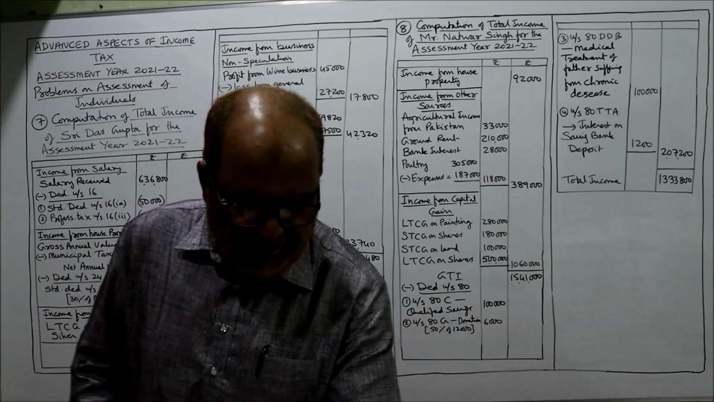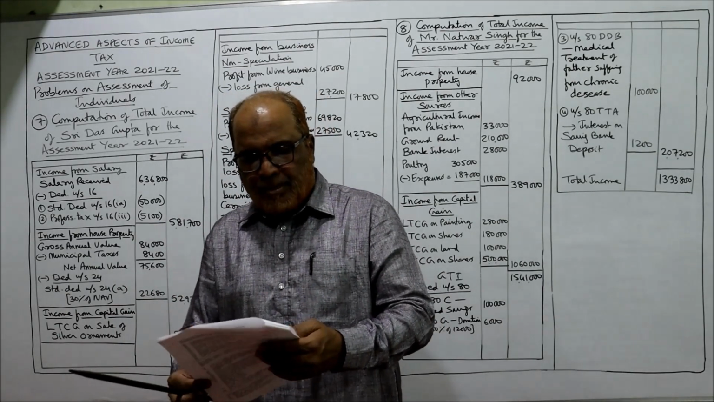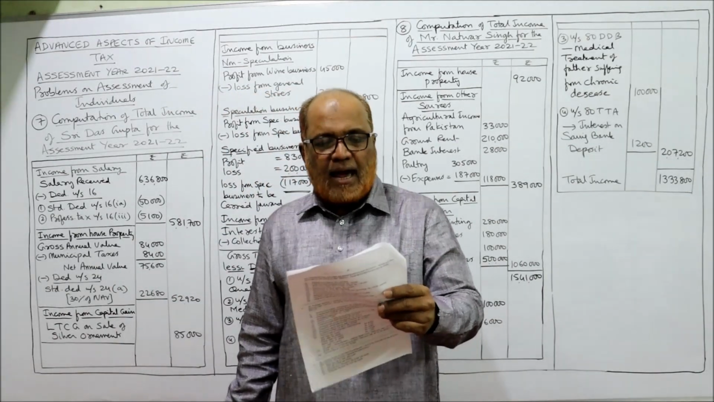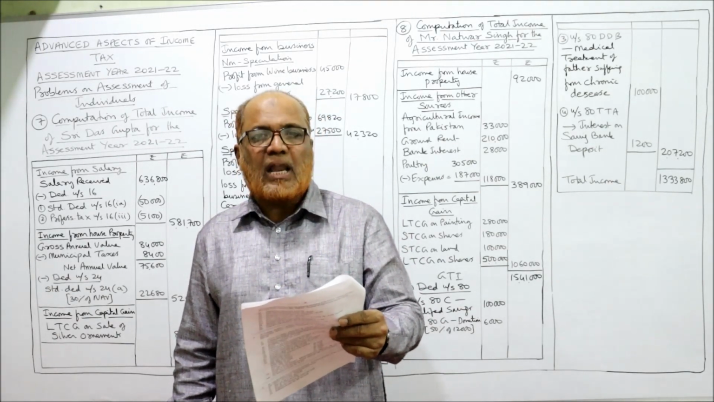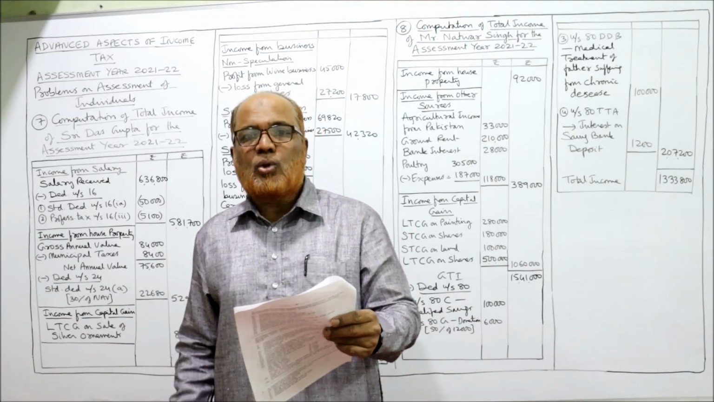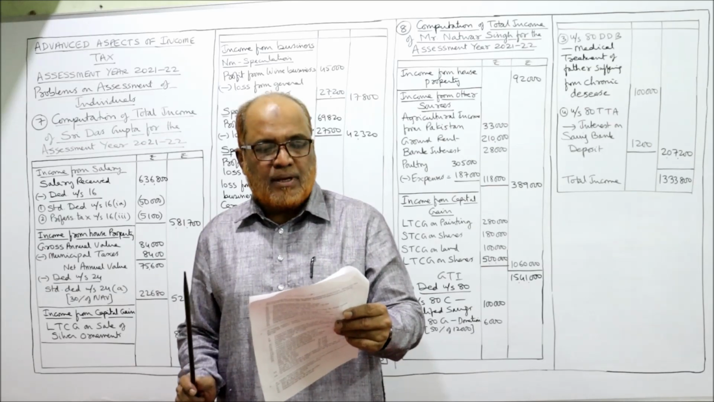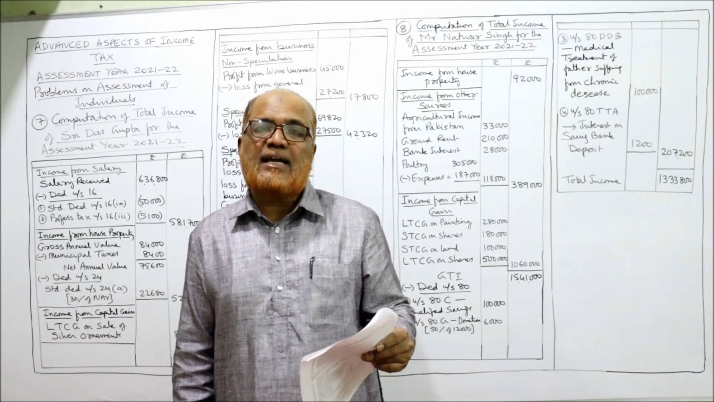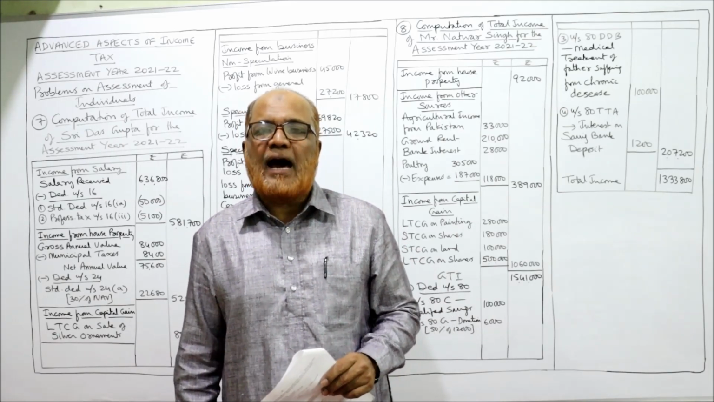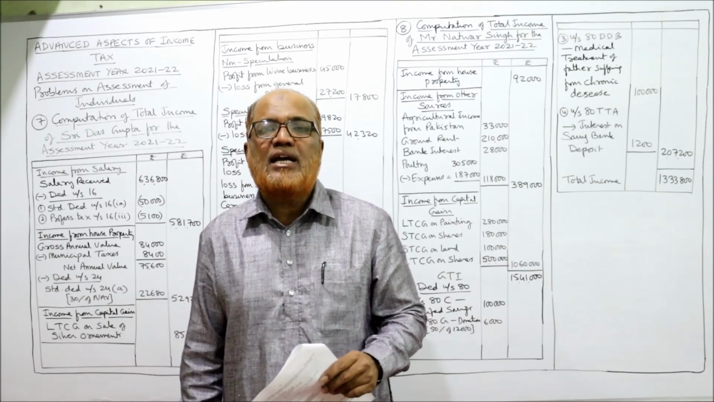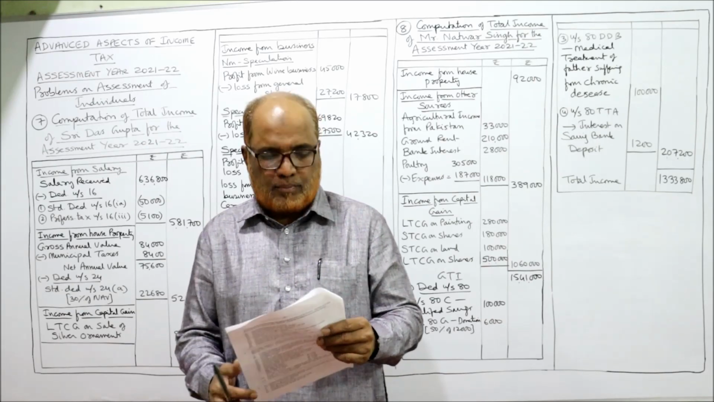Now I am starting the 7th problem. See carefully. Sri Das Gupta is a physically handicapped person and is working in a public limited company for the last 20 years. So remember the basic points given. Das Gupta is physically handicapped. When a person is physically handicapped, he will be allowed a deduction under section 80U. That is the first point you have to remember.